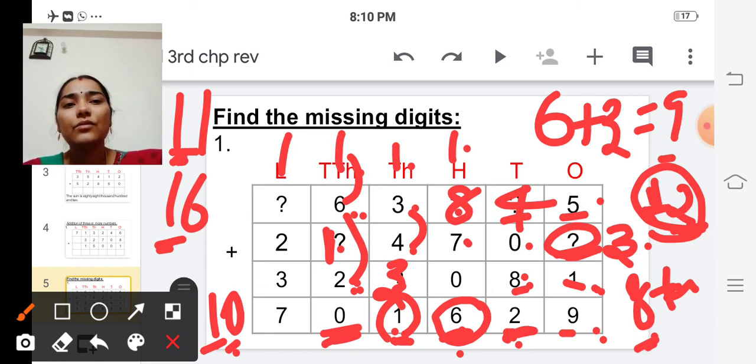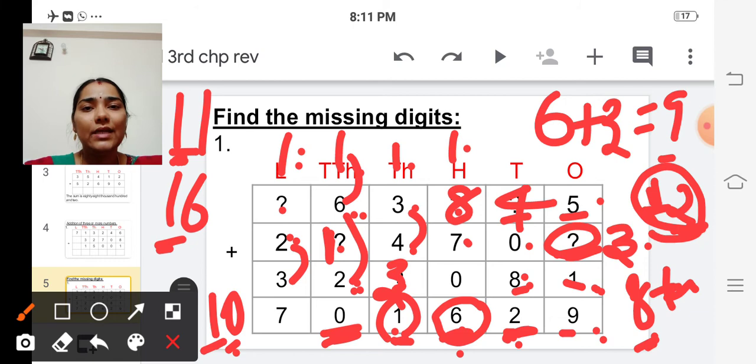And here also we are going to find this missing digit. For that, first let's add the remaining numbers. We are going to add 1 plus 2 plus 3. 2 plus 1 is 3, and we add 3 plus 3. 3 in the mind, 3 on the fingers. After 3, 4, 5, 6.